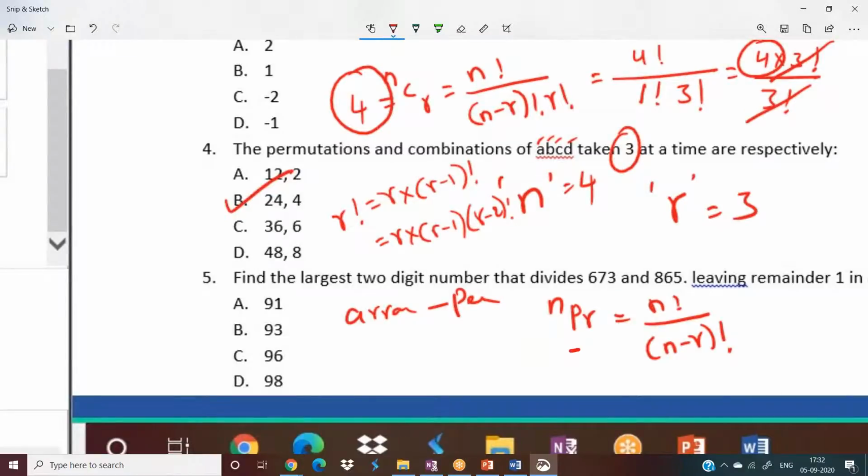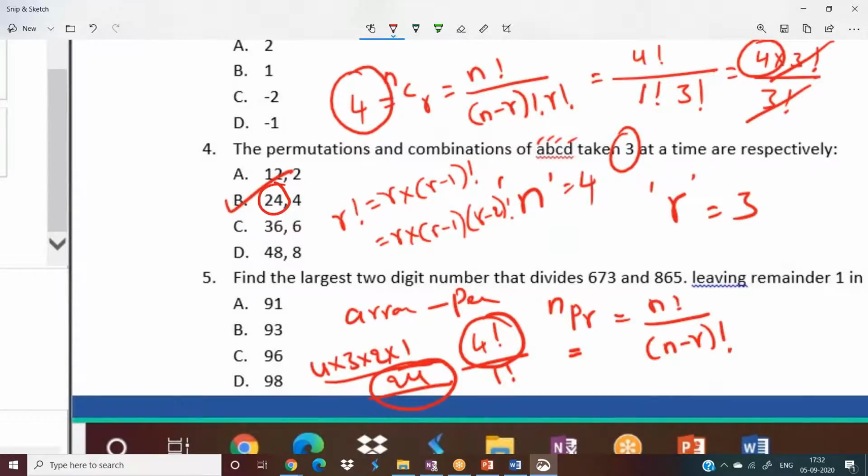But as we are practicing now, let me check the permutations also. Permutations is nothing but 4 factorial by 4 minus 3 factorial, which equals 1 factorial only. What is the value of 4 factorial? 4 factorial equals 4 into 3 into 2 into 1. 4 3s are 12, 12 2s are 24. So permutations should be 24. Of course we have 24 here. So perfect.